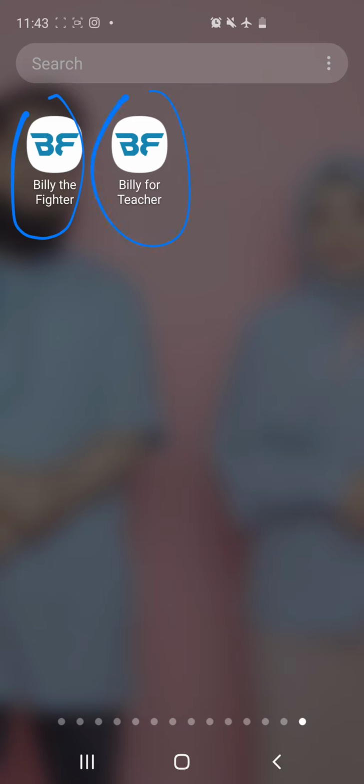So this is the login page. You can see our logo here, our logo Billy the Fighter, and you can submit username and password and then log in, or you can also log in via Google or Facebook.